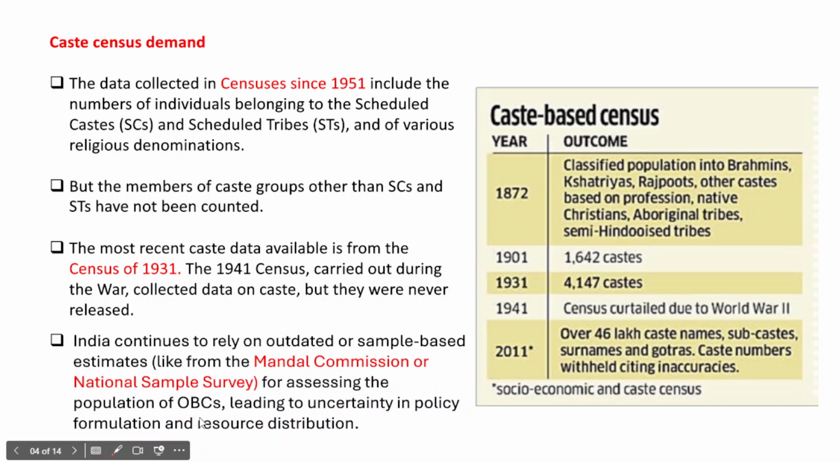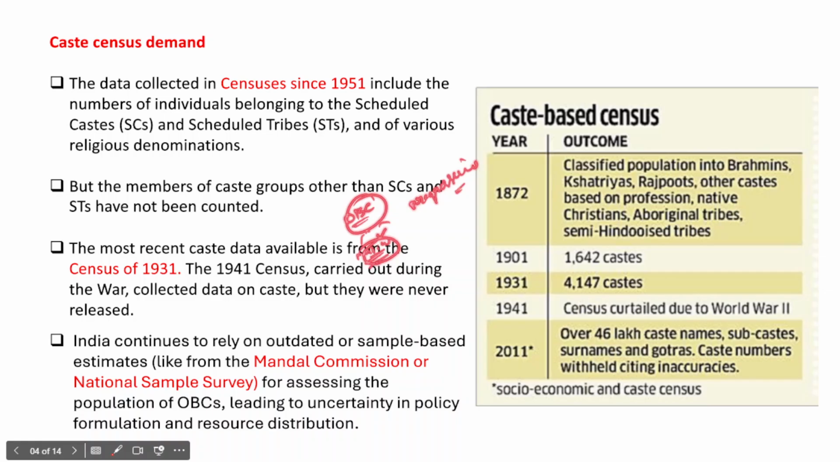And when we rely on outdated data, it leads to uncertainty in policy formulation and also in resource distribution. Because understand one thing: if we have adequate data about different castes within the OBCs, there are particular castes which are considered the most backward classes, and there are some which are considered the most progressive castes as well, right? So the most progressive and the most backward classes.